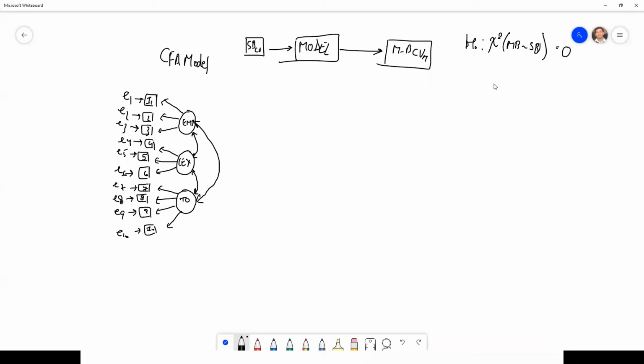This is the index in structural equation modeling, the gold standard. Chi-square should be 0, which would mean that the matrix computed based on the model that we have specified will exactly match the input that we have given.